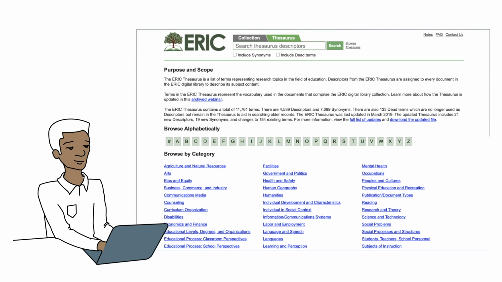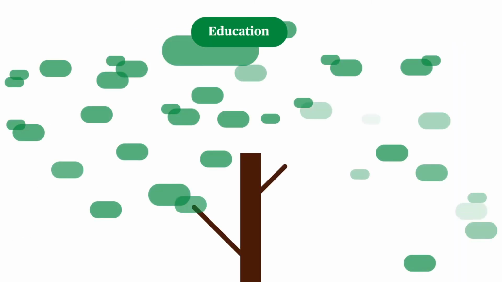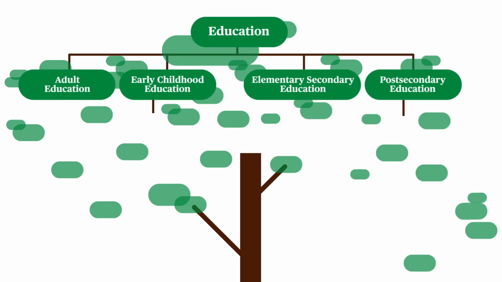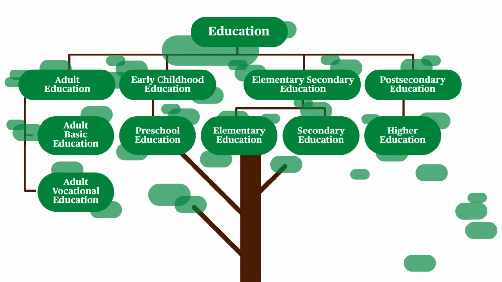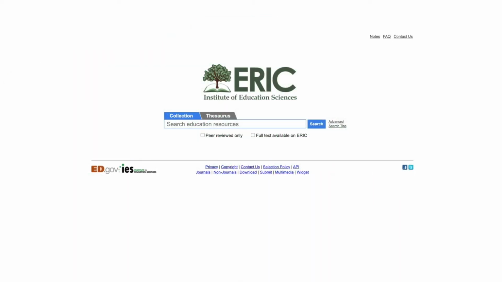When searching the ERIC Digital Library, using descriptors from the ERIC Thesaurus makes your search more precise by identifying records that are relevant to your research. This video will show you how to use the thesaurus hierarchy of broader and narrower terms to find additional descriptors you can use in your searches. Let's walk through a common search in ERIC to show how using the hierarchy can expand the search.